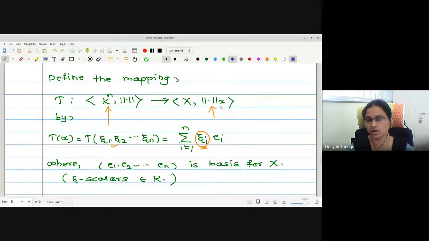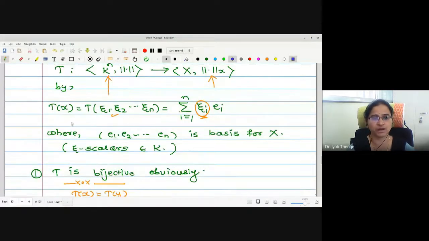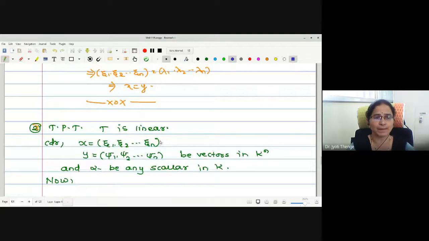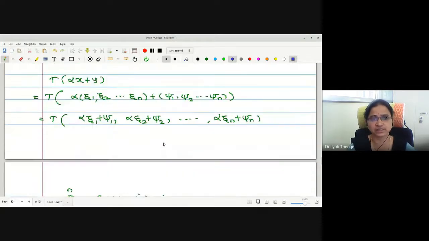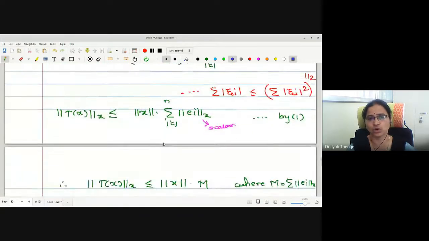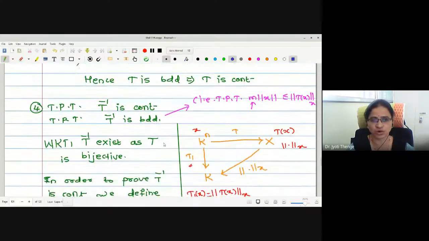and the mapping we have defined is T of x is summation ξ_i e_i. Then we have checked the mapping is bijective, then we have proved it is linear also, and we have proved T is continuous also. After this, the steps are somewhat easy.